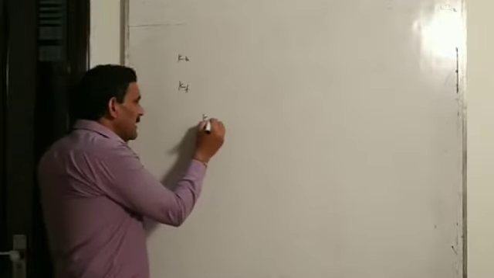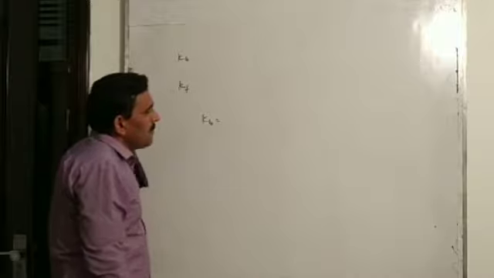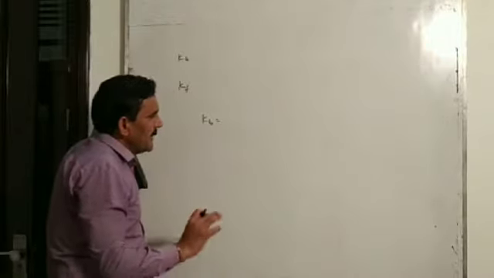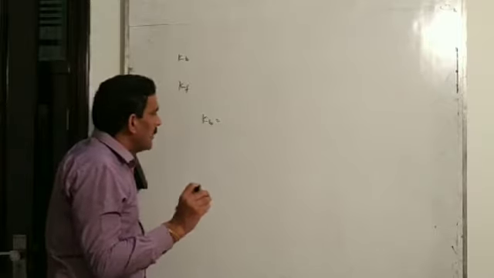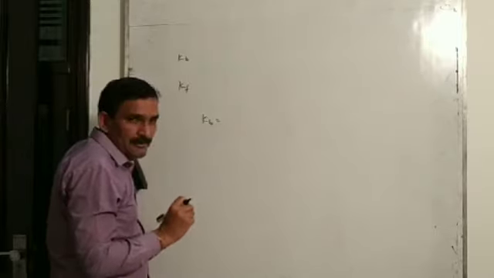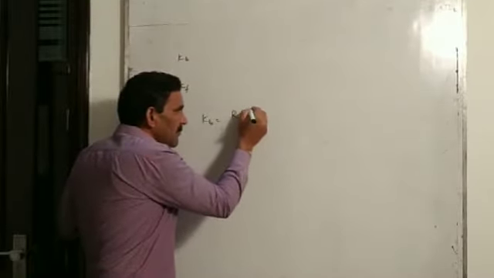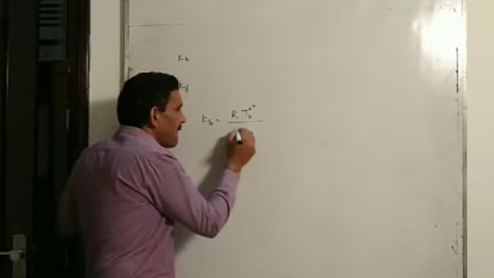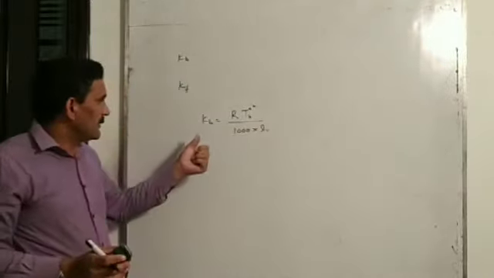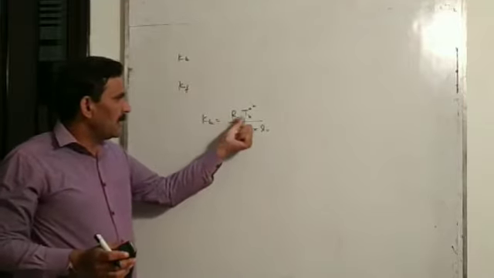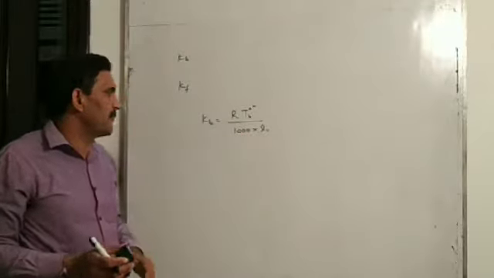And value of Kb can be calculated from enthalpy of vaporization of liquid and its boiling point, normal boiling point. And you see Kb is given by this relation. You have to remember it. Kb is equal to R Tb naught square by 1000 into Lv.